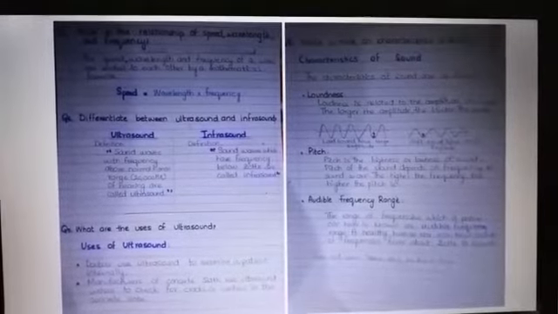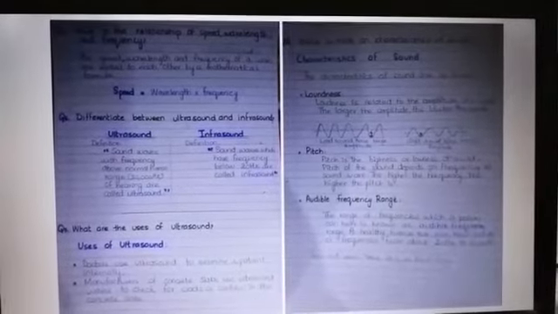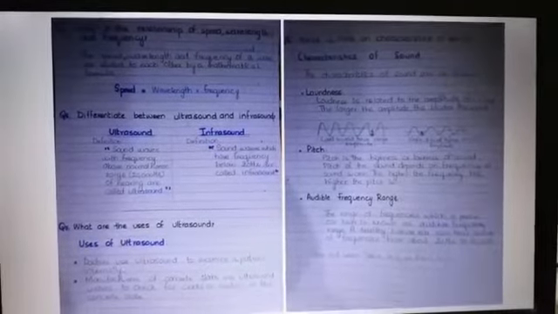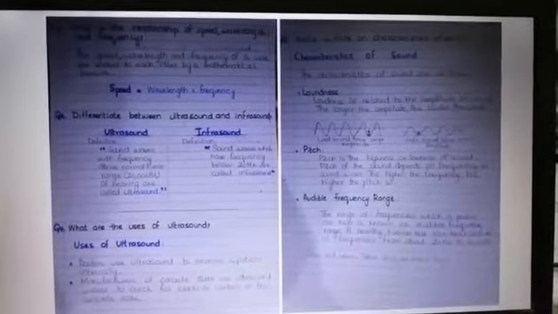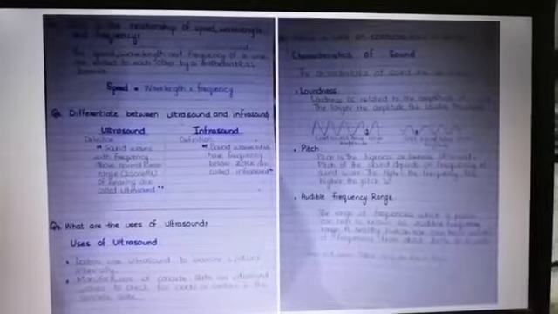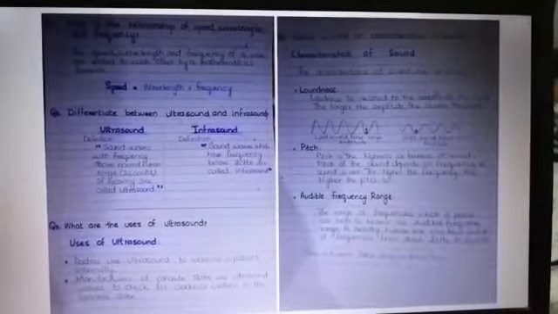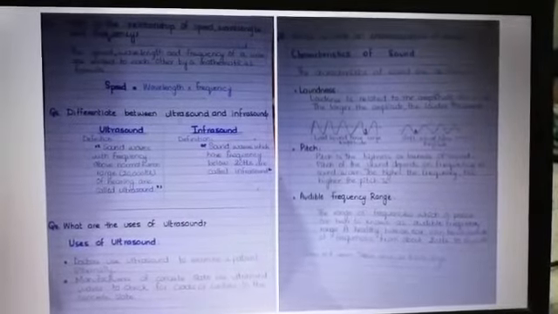Audible frequency range. The range of frequencies which a person can hear is known as audible frequency range. A healthy human ear can hear sound frequencies from about 20 Hz to 20,000 Hz. So you can draw and learn the table 10.2 on the blank page.